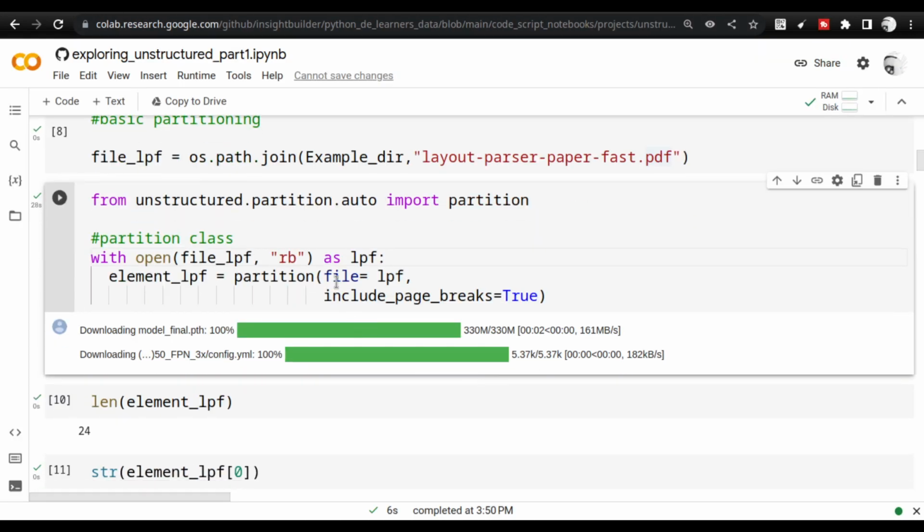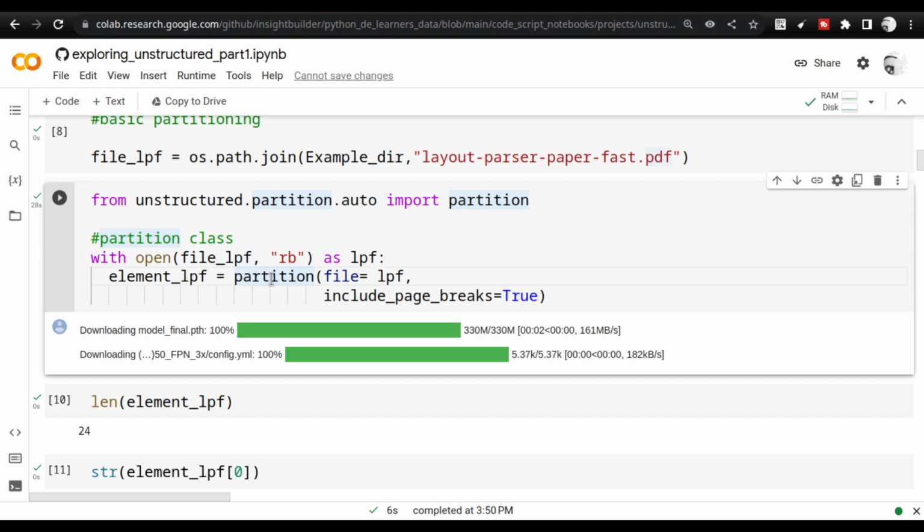It's very simple. We don't even need to tell it that we are partitioning a PDF. So we start by partitioning. In case of unstructured, it starts by breaking the document into parts. I have gone into detail about how unstructured works in my earlier video, and I will attach a link to that video here also.